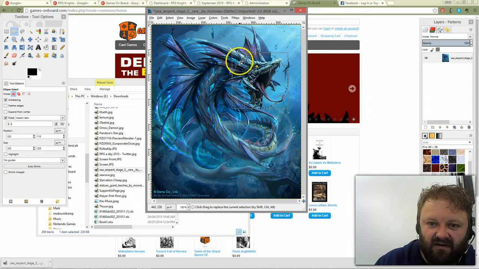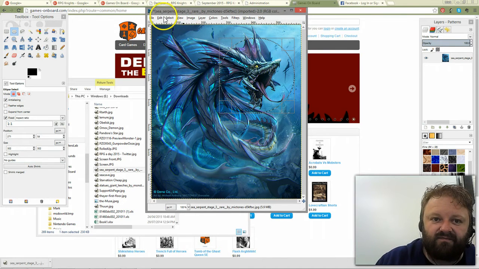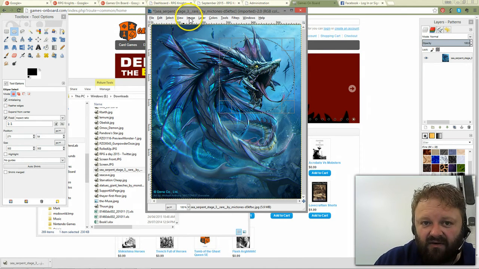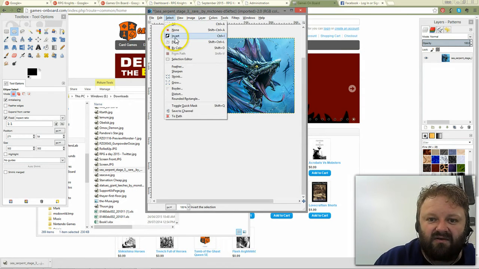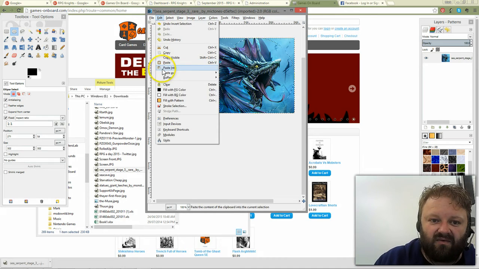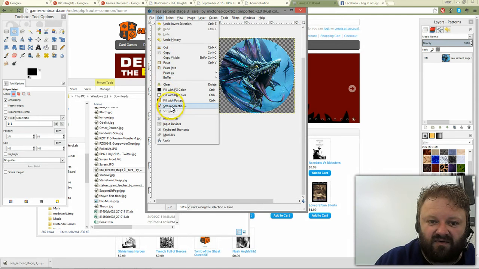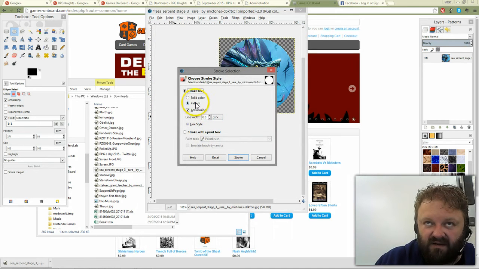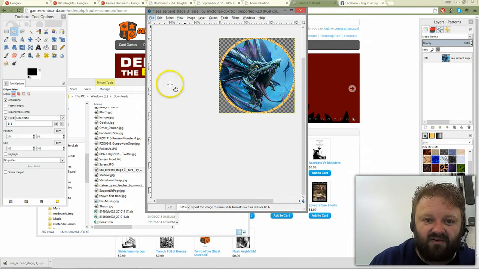Okay, so that way it's not oval-like. So again, we go there. We're going to crop to the selection. We're going to invert that selection. We're going to clear that area. We're going to invert the selection back, and then we're going to stroke that selection with the pattern.